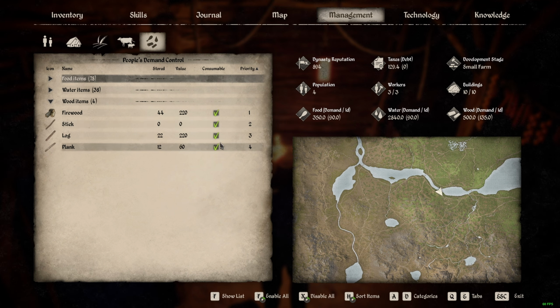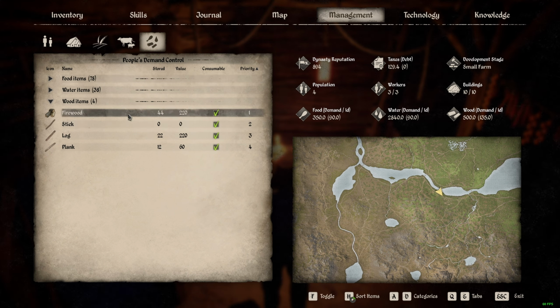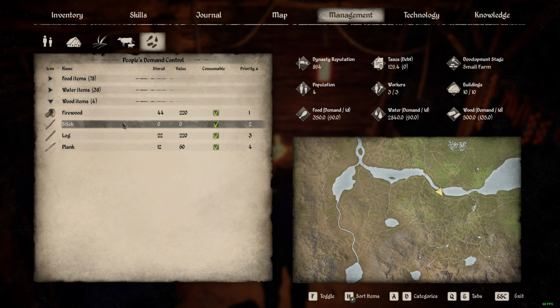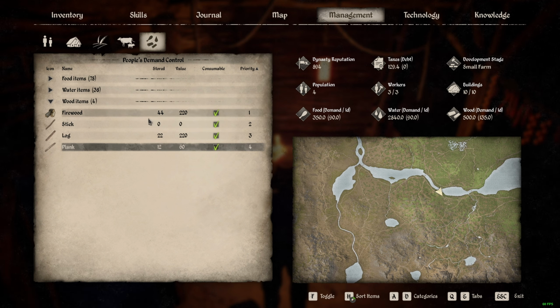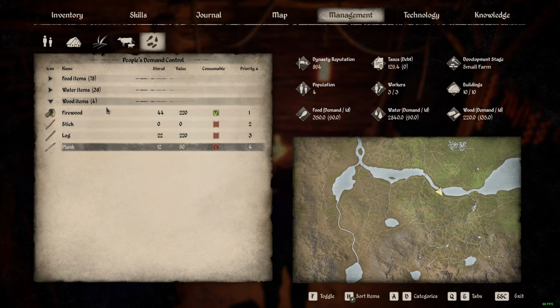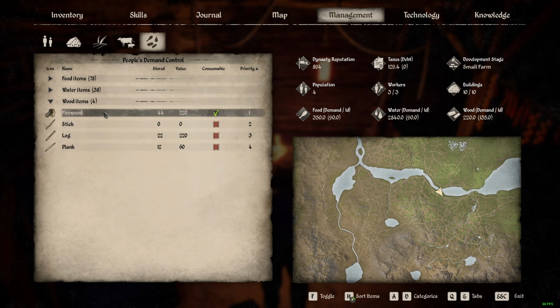Over here everything is checkmarked by default, meaning that the first thing they're going to take is firewood, to heat their home, which is fine. And if you have no more firewood, they're going to use stick. If they have no more stick, they're going to use log and plank, etc. So if you don't want them to use stick, log, and plank, you're just going to do this. Simple as that. So now you restrict them to use these 3 mats in order to heat their home with only firewood. So they're just going to use firewood.